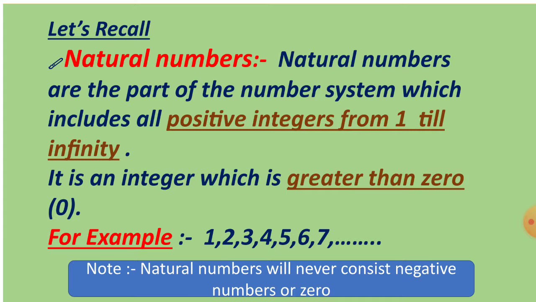Natural numbers. Natural numbers are the part of the number system which includes all positive integers from 1 till infinity. Positive integers means positive numbers. It is an integer which is greater than 0. For example, 1, 2, 3, 4, 5, 6, 7 and so on. We have to note that natural numbers will never consist of negative numbers or 0.